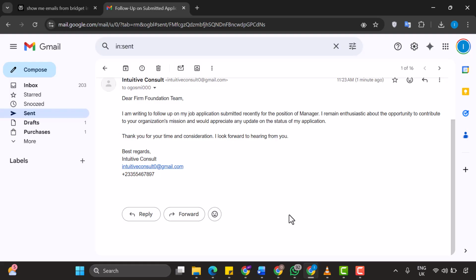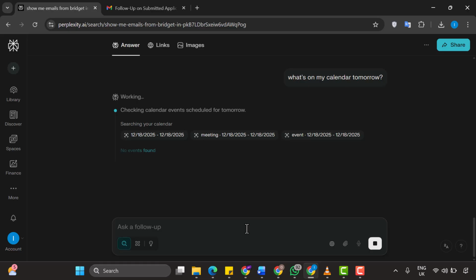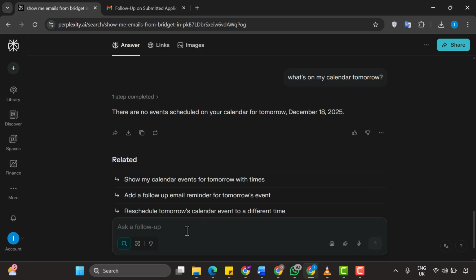Now, let's also test the calendar integration functionality to make sure that's working properly too. I'm going to try some calendar-related queries. Let me ask, what's on my calendar tomorrow? It's searching my calendar, and it has found no events scheduled for tomorrow. That's perfectly fine. It just means my calendar is clear for that day. But the important thing is that it successfully searched my calendar.